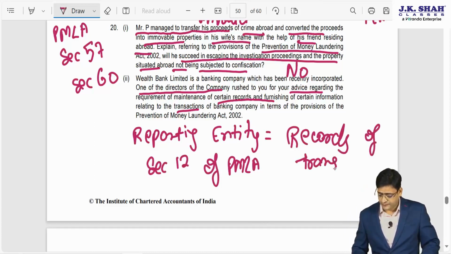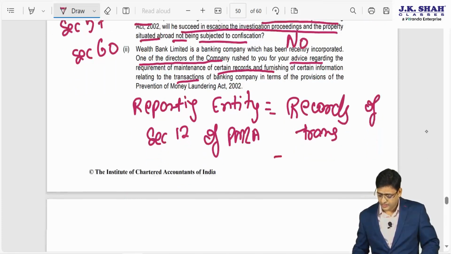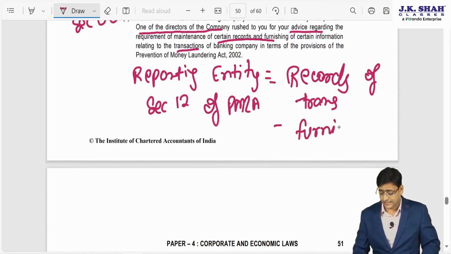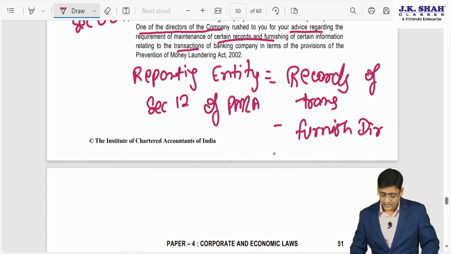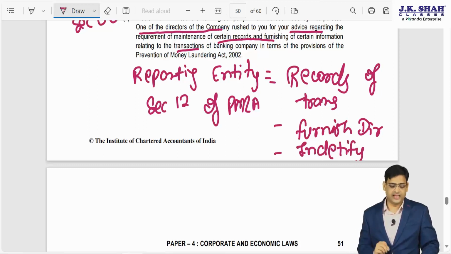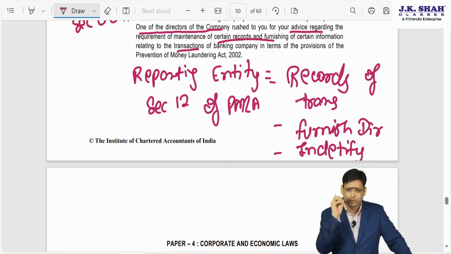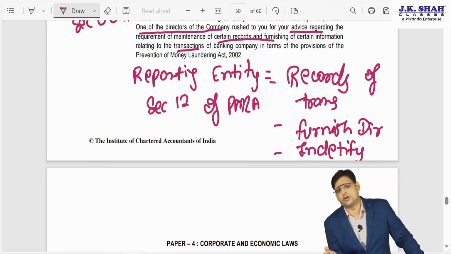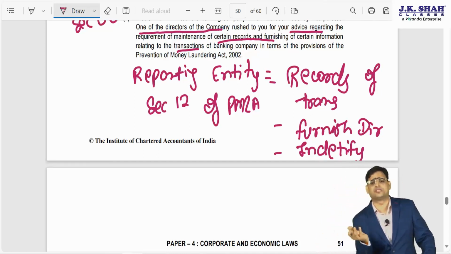Then they have to provide this information to the director within the time prescribed by the director, and they also have to identify the client and the business correspondent. Those three points you have to mention, and we have already studied for how much period records of transactions should be maintained.